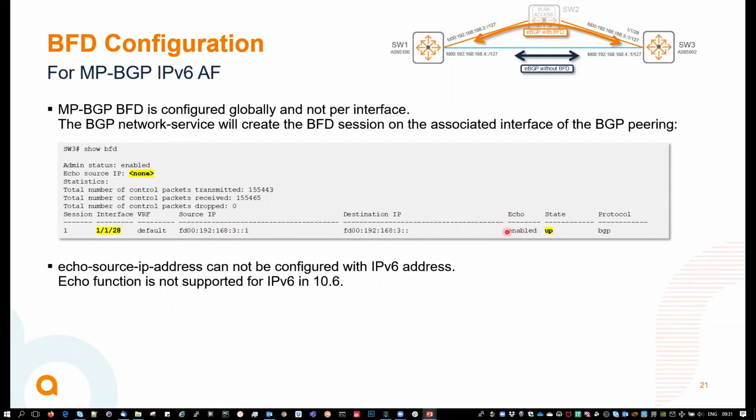Think that it's not the regular echo hardware function, but more the echo control plane function that is related to the ICMPv6 encapsulating and echoing back the control plane echo message that has been seen. The echo source IP is not needed here, so no IP configured, because you cannot configure any IPv6 address yet on that one. The echo function is not supported in IPv6 in 10.6.